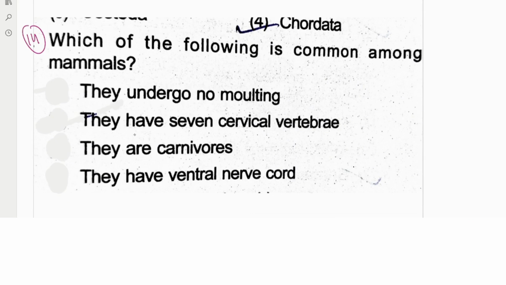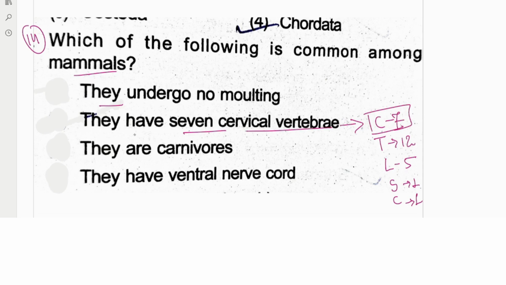Now let's see question number 14. Which of the following is common amongst the mammals? In the mammals, which would be the correct one? They undergo no molting. They have 7 cervical vertebrae. This is common in all the mammals. C7 we have, thoracic we have 12, lumbar we have 5, and coccyx as well as sacrum we have 1, meaning they are fused but counted as 1. They are asking for the 7. That is a common feature in all the mammals, so this would be the correct one.